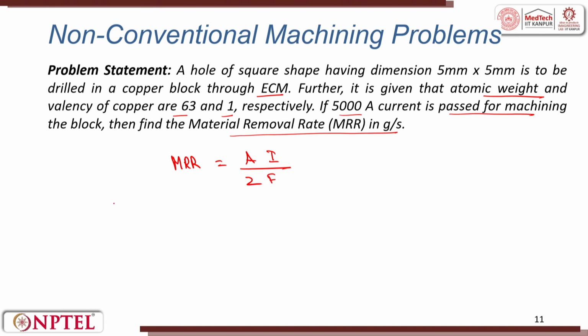Let me put the values directly. I have been given A as 63, and I, that is the current, is 5000 amperes. Z is equal to the valency, that is 1, and F, that is Faraday's constant, is 96500 coulombs.